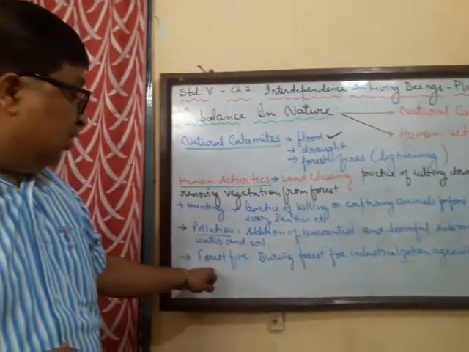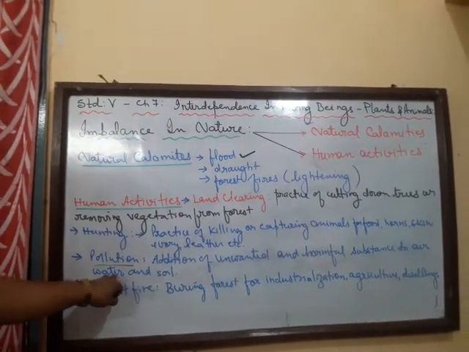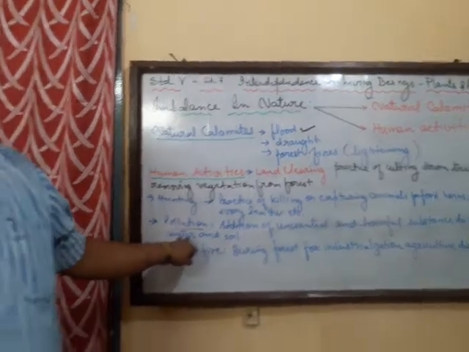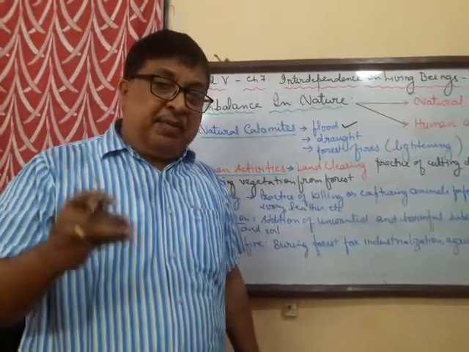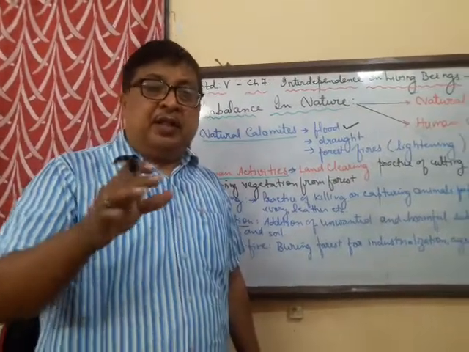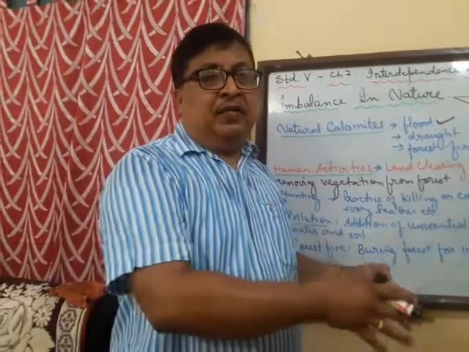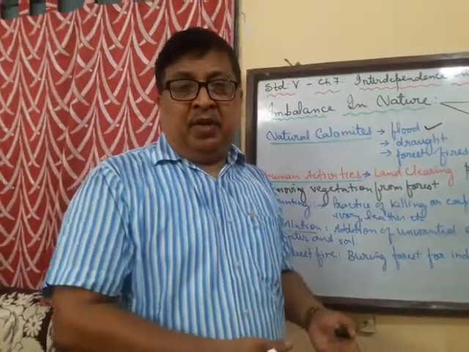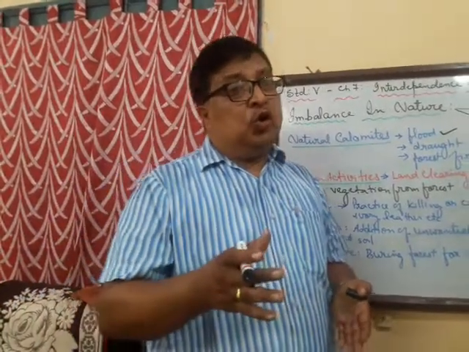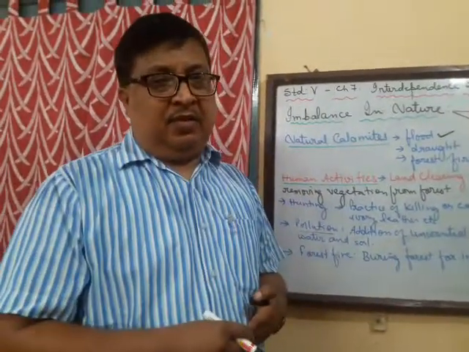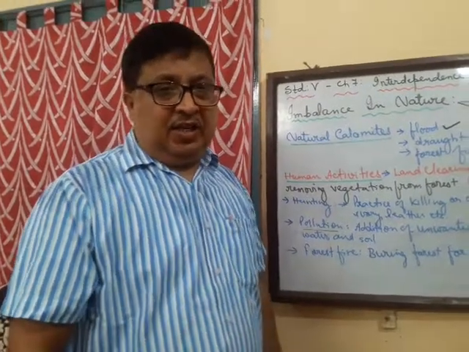Okay, just one minute. Water is also getting polluted day by day. Now how? The waste from the factories, the chemical waste, and the waste from the domestic houses are finally dumped into the river without being treated. Now what will this do? This will in turn cause a huge loss of life, aquatic life. So this again disturbs the balance in nature.